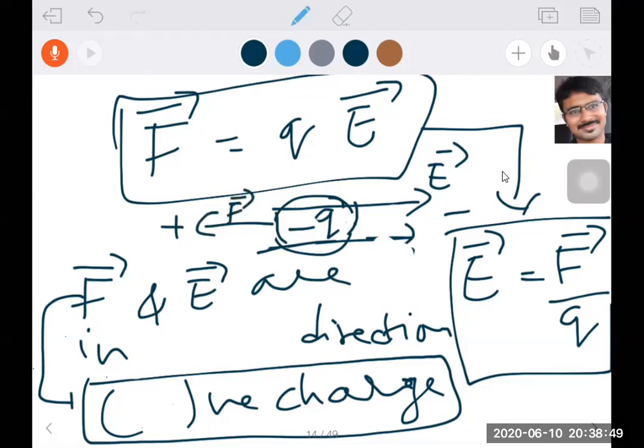So now F bar and E bar are in opposite directions for a negative charge. For a negative charge, force and electric field are in opposite directions. For a positive charge, they are in the same direction. So this is the information.